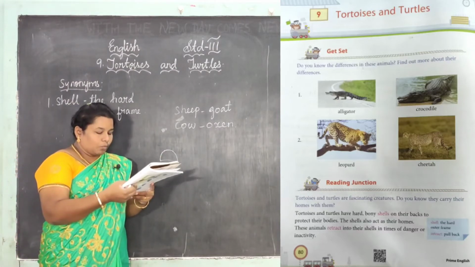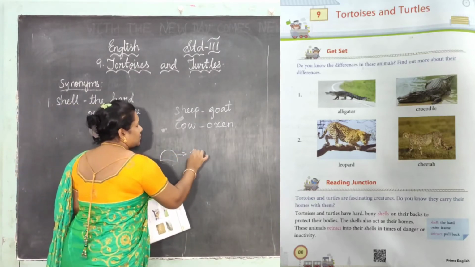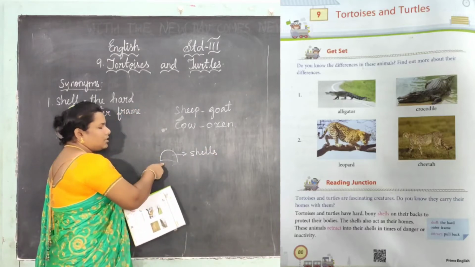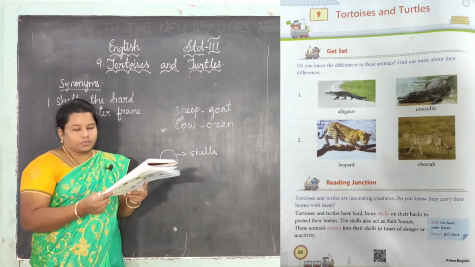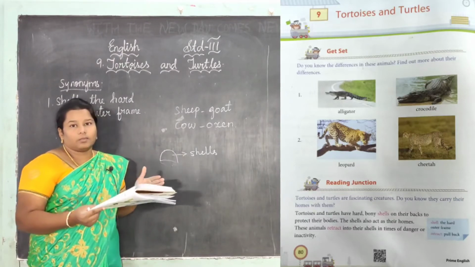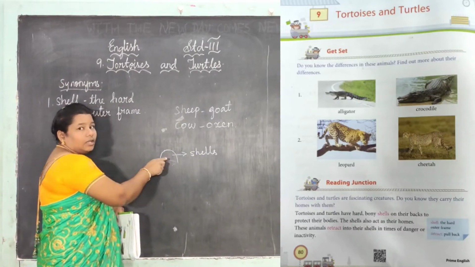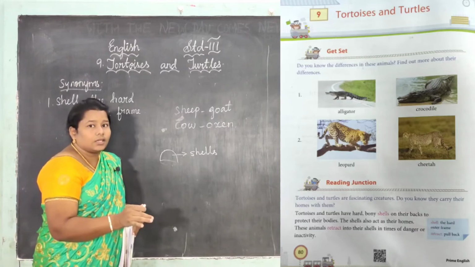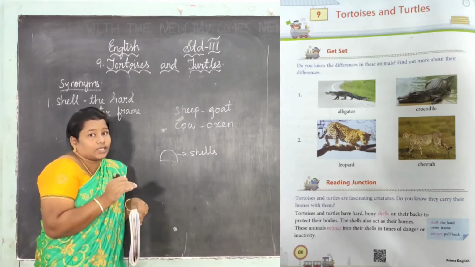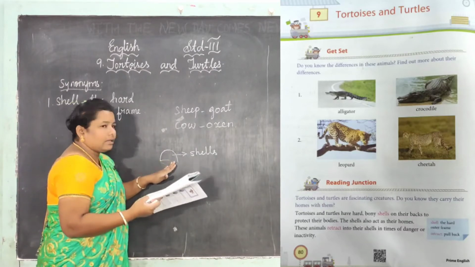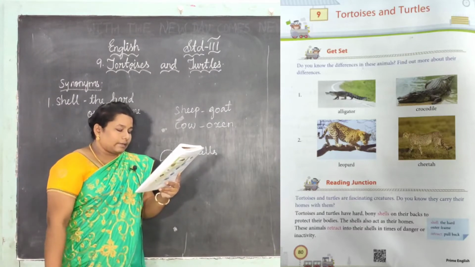See, bony shells means bones, these rough shells. With these, it goes inside and hides. Okay, the shells also act as their homes. Bony shells on their backs protect their bodies. Here only the tortoise and turtles are shown. If anyone attacks, it can go inside its home so that it can get protection. So it is carrying its shell with its body, right? The shells also act as their homes.